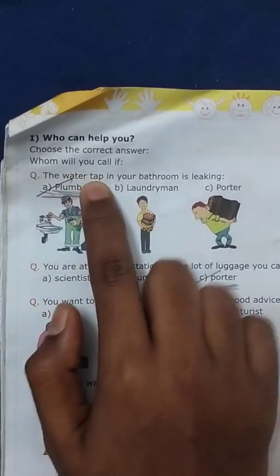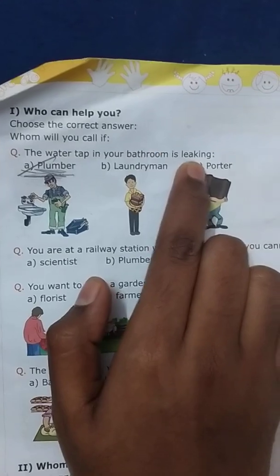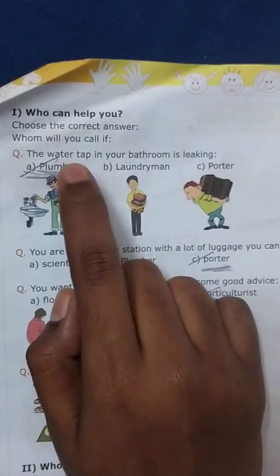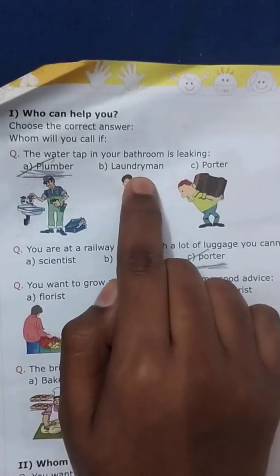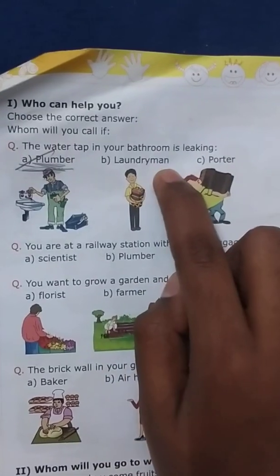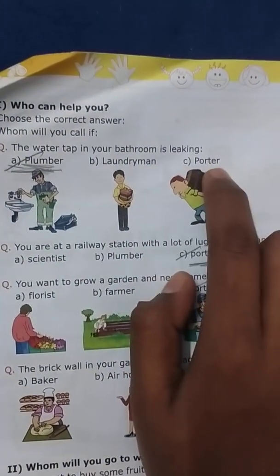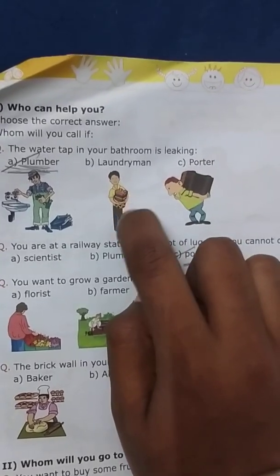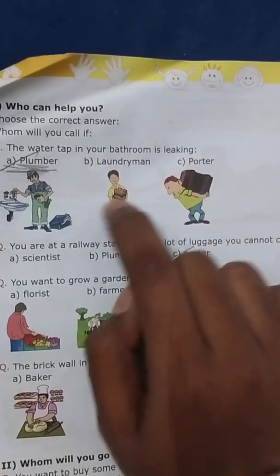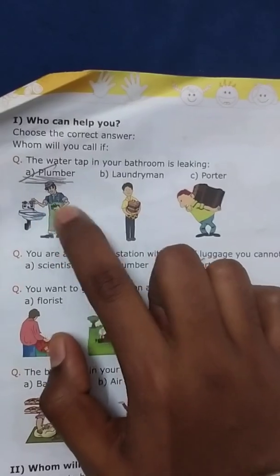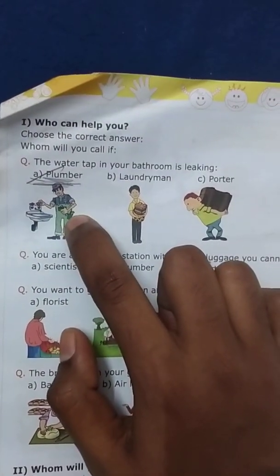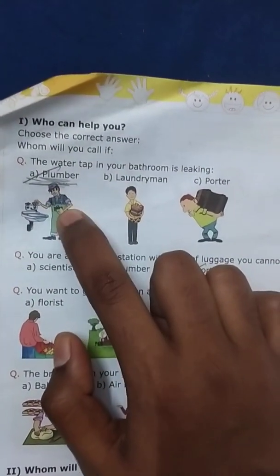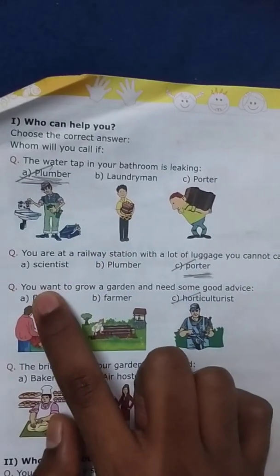See, the water tap in your bathroom is leaking. Who will rectify it? Plumber, or laundryman, or porter? A porter carries luggage, a laundryman carries clothes which are ironed, and a plumber will fix your pipe, fix your tap. We will call the plumber. Okay.